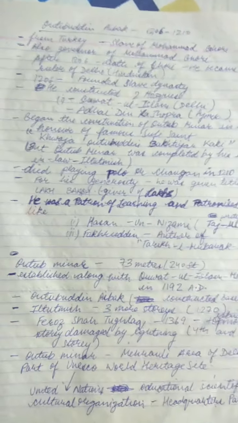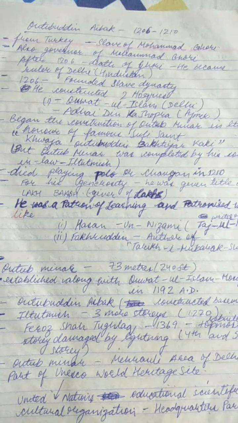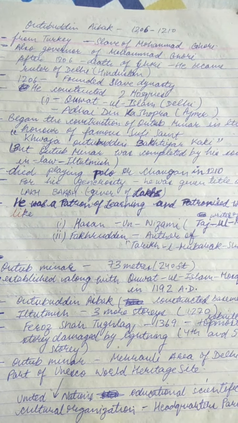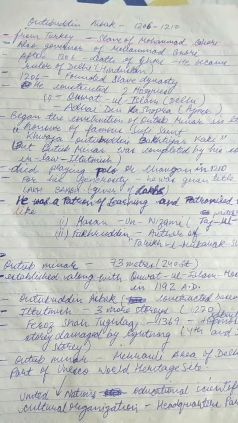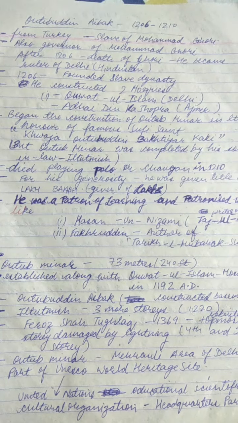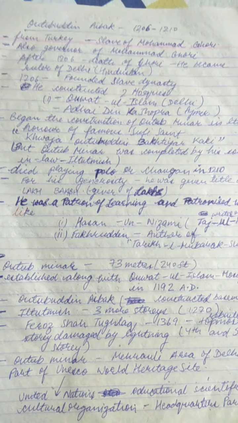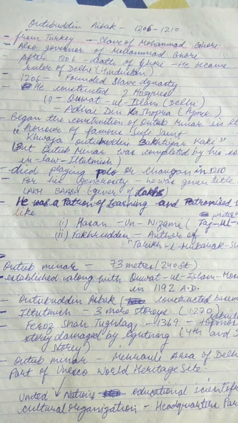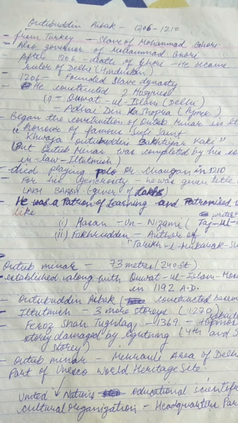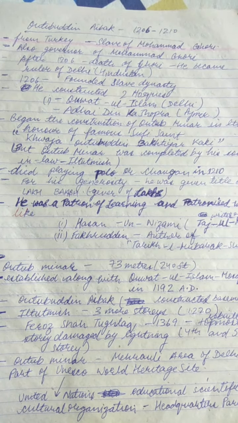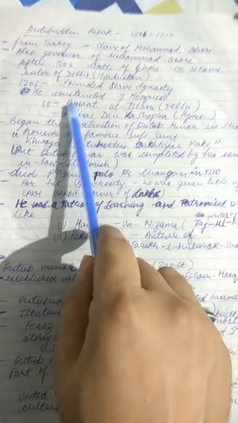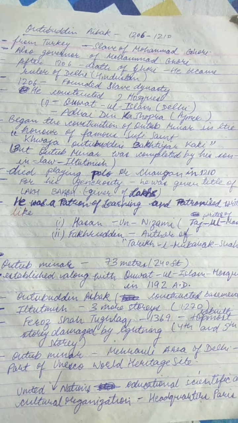Now we will go to the first ruler of the Slave Dynasty, Qutubuddin Aibak. As you can see here, he was from Turkey. He was the slave of Muhammad Ghori and also his governor. He ruled from 1206 to 1210. After Ghori's death in 1206, he became ruler of Delhi or Hindustan and founded the Slave Dynasty. He constructed two mosques: first, Quwat ul Islam in Delhi, and second, Adhai Din Ka Jhopda in Ajmer.